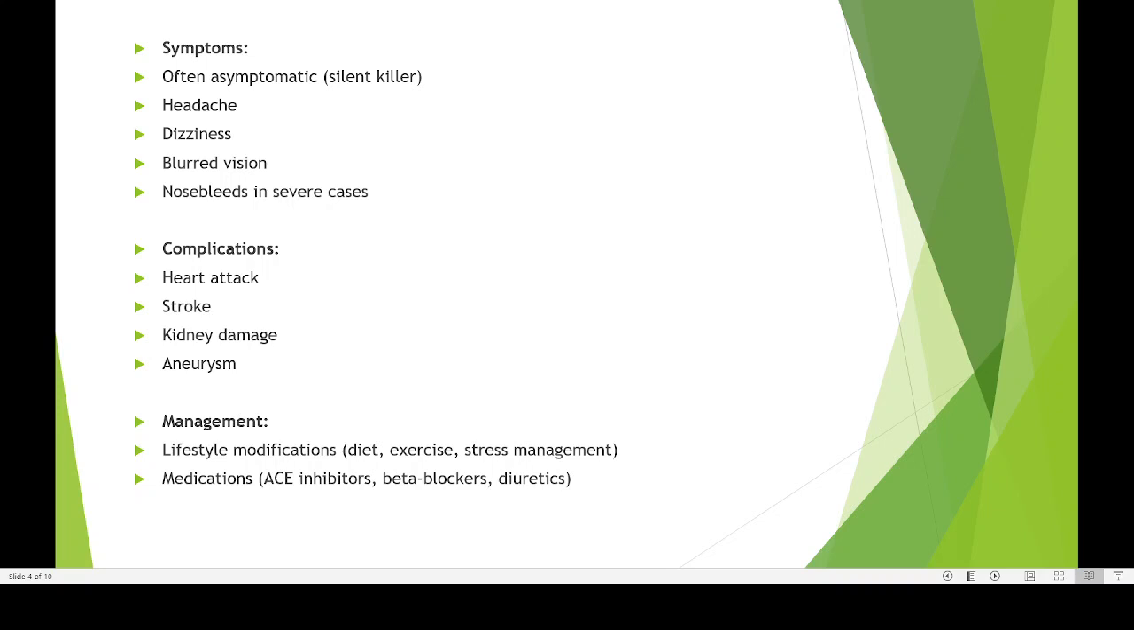Then what are the complications? We can have a higher chance of heart attack. You can have a higher chance of stroke. Then damage to the kidney is the primary problem with higher blood pressure. Then aneurysm, bulging of the blood vessel. So these are some of the problems associated with high blood pressure.